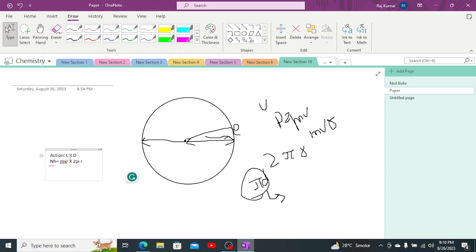Oops, we have made a mistake here. Action is equals to momentum only, so it will become mv into 2 pi r. So here, action is equals to momentum into displacement, due to which when we multiply both of the conditions, we have our answer as nh upon 2 pi is equals to mvr. Now this is the formula for angular momentum, and that angular momentum is represented by nh upon 2 pi.